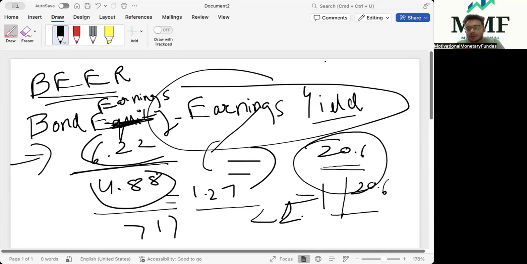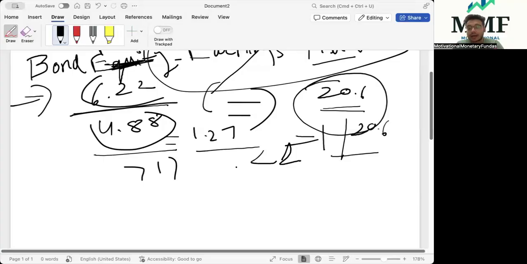It means in that scenario, where equity is giving you more returns, the equity earnings yield would be higher vis-a-vis a fixed income yield. So whenever this ratio is greater than 1, we can assume it's time to go for the fixed income market, and whenever the ratio is less than 1, we can assume it's time to go for the equity market. But based upon this, we cannot make our conclusions. We have to see other things in conjunction.